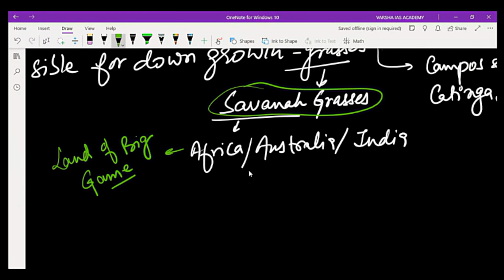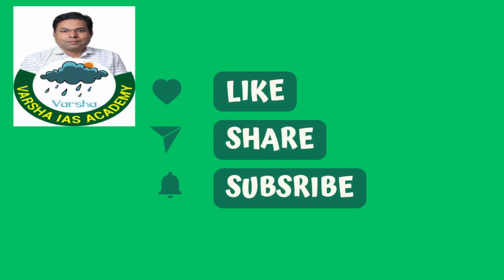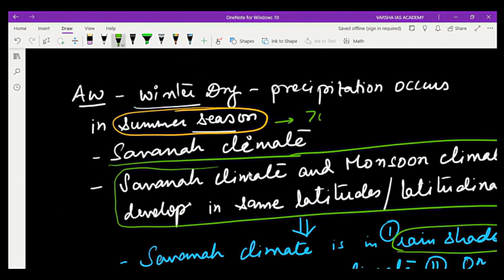So there is a hide and seek game among the animals. These savanna grasses are an example of an ecological niche. So we will find complex animal life or wildlife. The variety of plants will be less, but the animal life will be more. Generally, in short, there is a scarcity of water. The rainfall is about 70 to 100 centimeter.